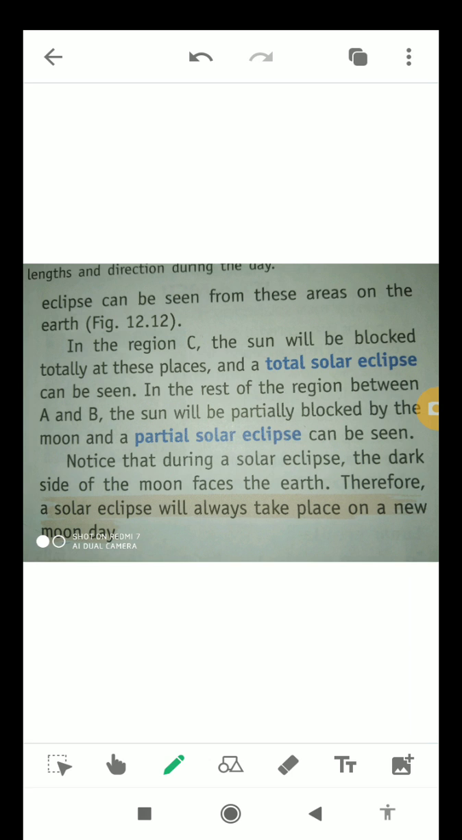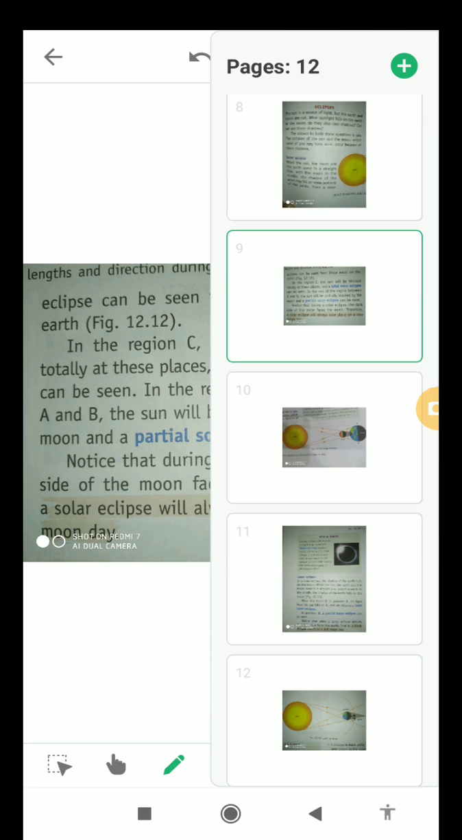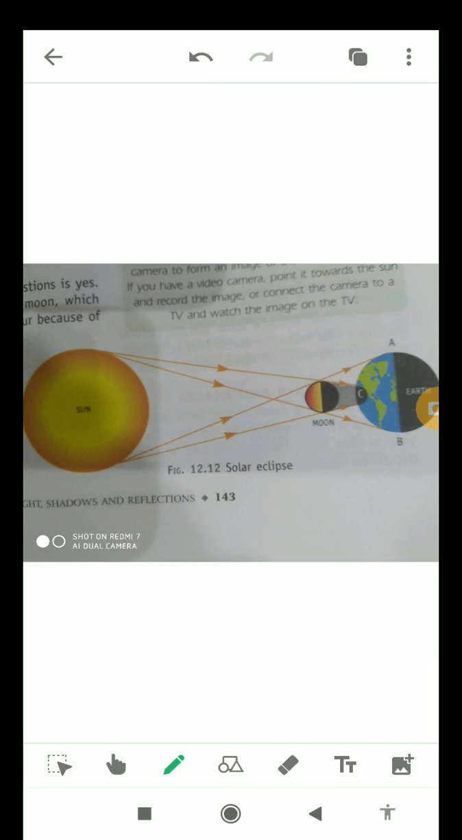Okay students, notice that during a solar eclipse, the dark side of the moon faces the earth. Therefore, a solar eclipse will always take place on a new moon day. As you can see in this diagram of a solar eclipse, the moon is in the middle and the sun, moon and earth are in a straight line.